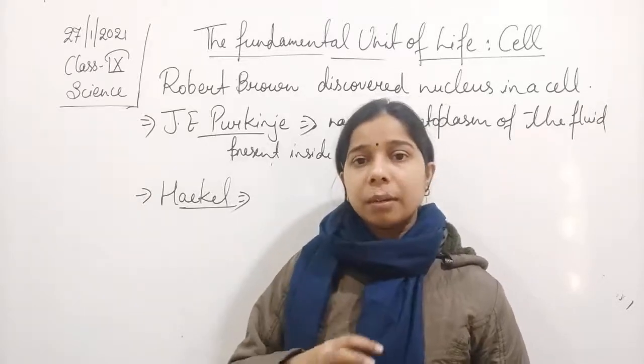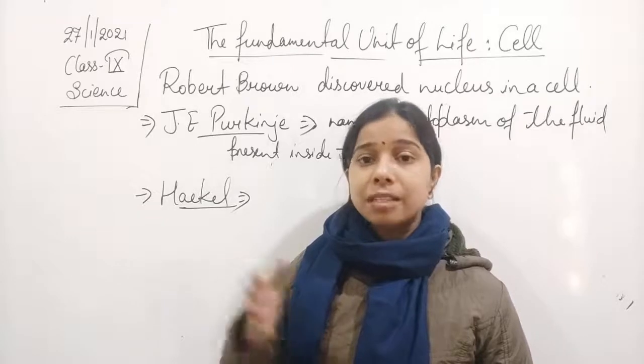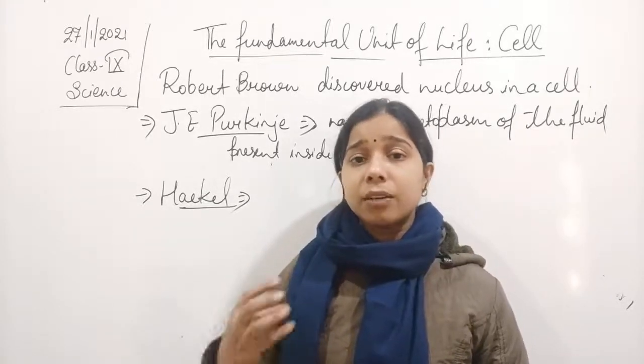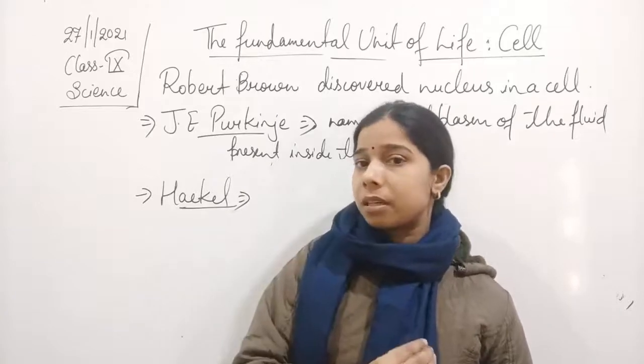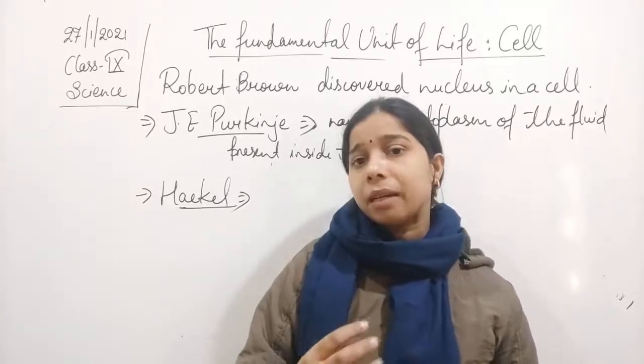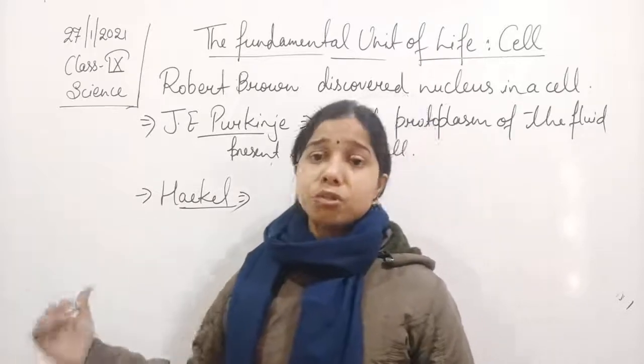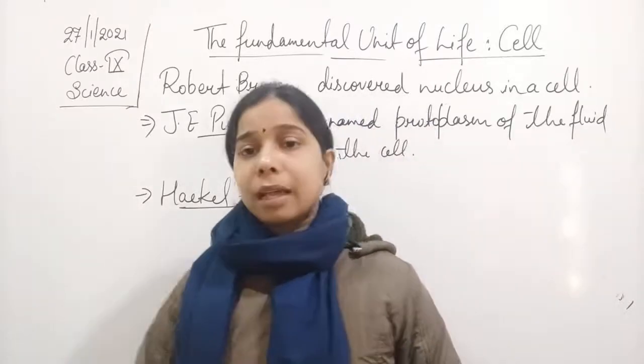And this genetic material gets transmitted. It is a kind of hereditary transmission in which the genes get transmitted. It consists of that material which gets transmitted from generation to generation. So this was informed by Haeckel.